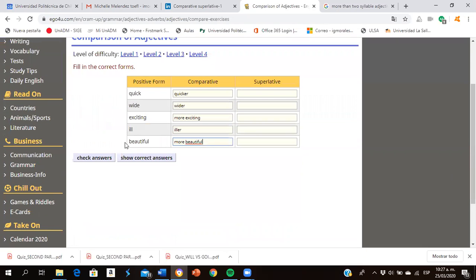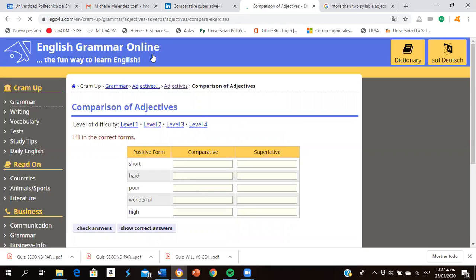I'm not going to put it because I didn't complete the superlative. Let's see, level of difficulty number 2. Short. Shorter. Hard. Harder. Poor. Okay. Wonderful. More wonderful. Good. And high. Higher. Good. Let's check level 3.